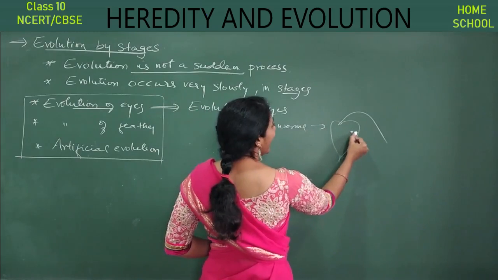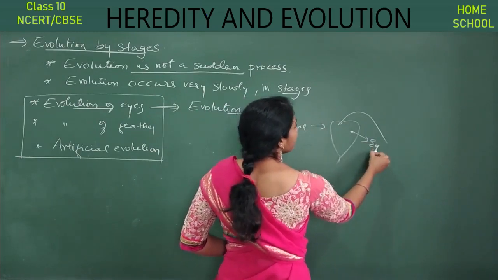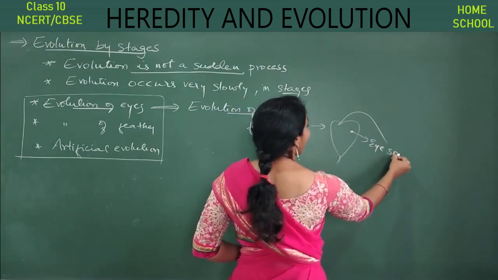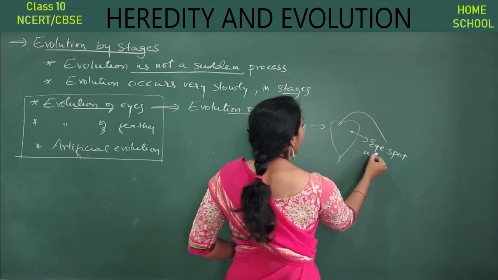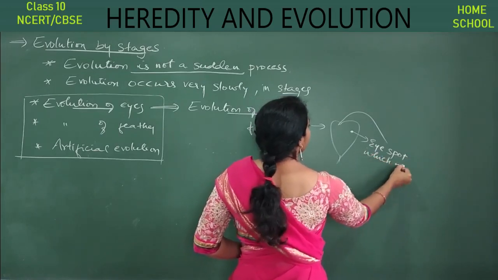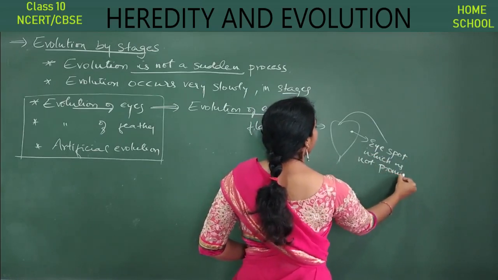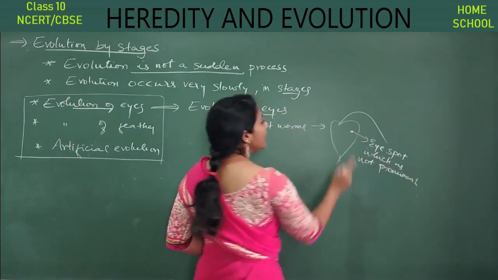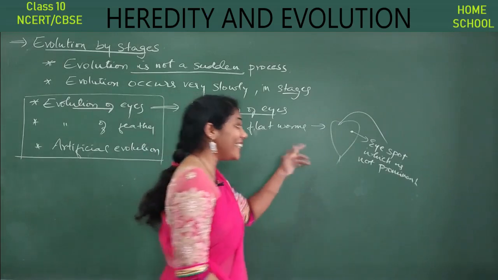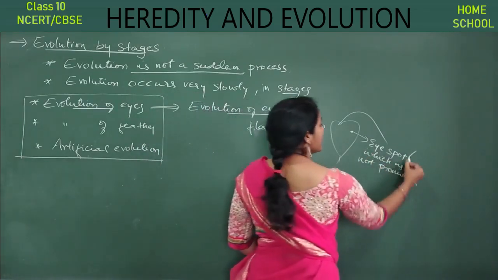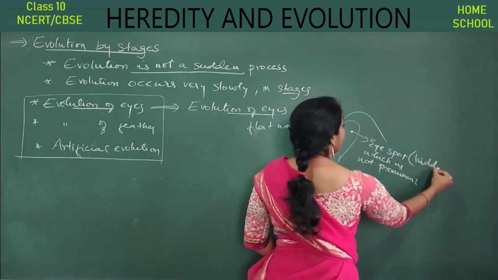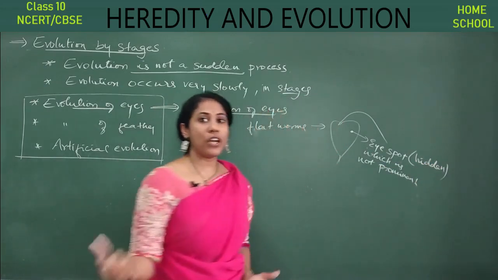And it had an eye spot. It actually had eye spot which is not prominent. Just a small spot which is hidden in the body. This eye spot was actually hidden. It is not exposed outside.